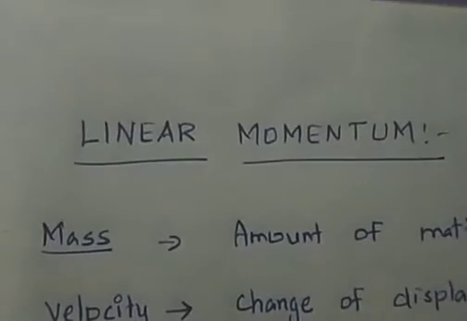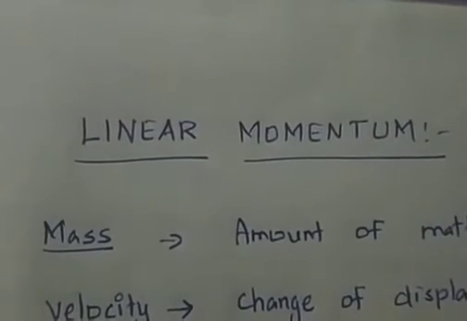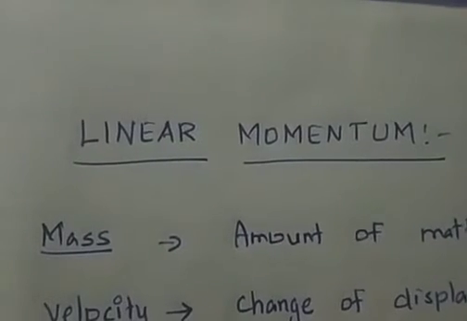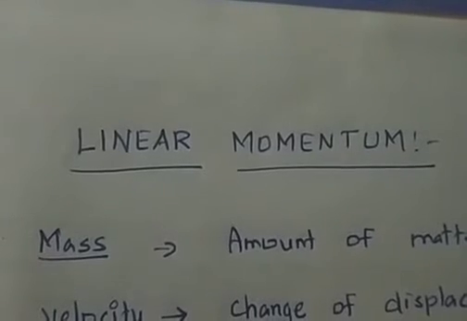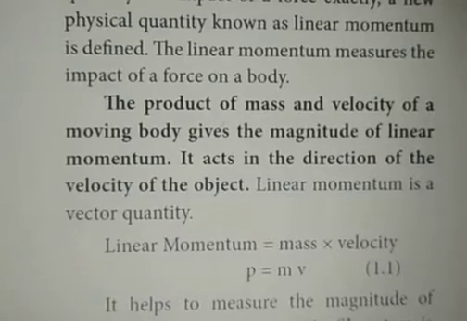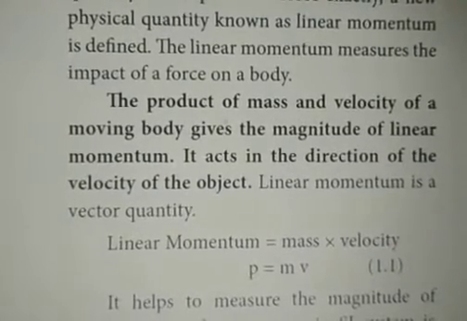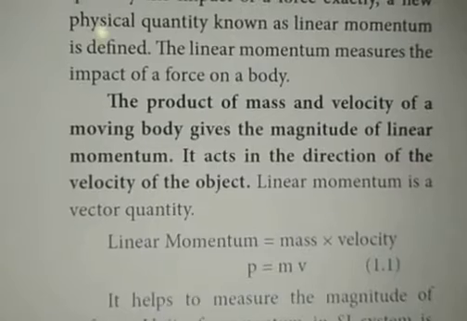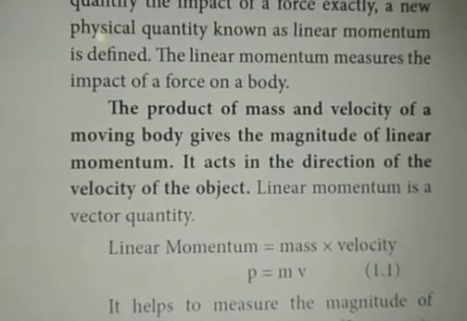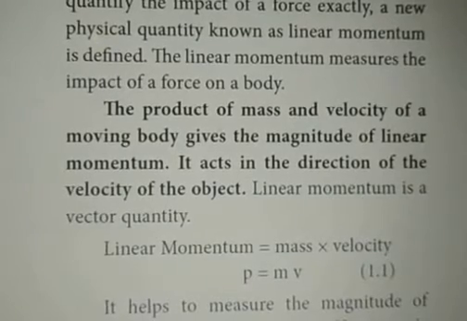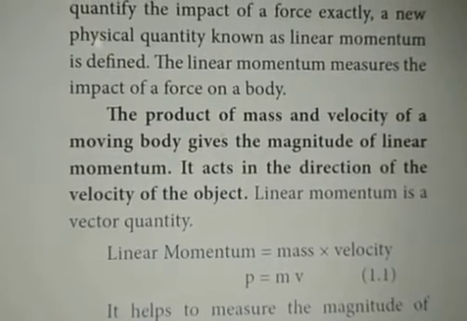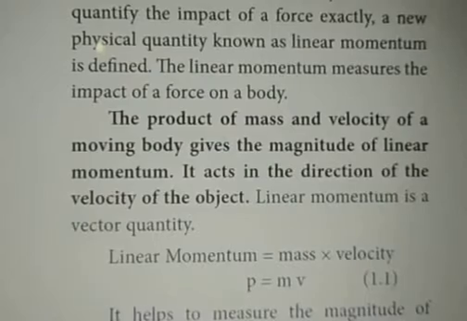So, the object which has high mass and high velocity, when it is in motion, creates a maximum impact, and that is called momentum. Here momentum is called linear momentum because all of these objects are moving in a straight line. So based on that illustration, we can define linear momentum. Linear momentum measures the impact of force on a body. Whichever bodies have more mass and more velocity create the most impact of a force on a particular object.